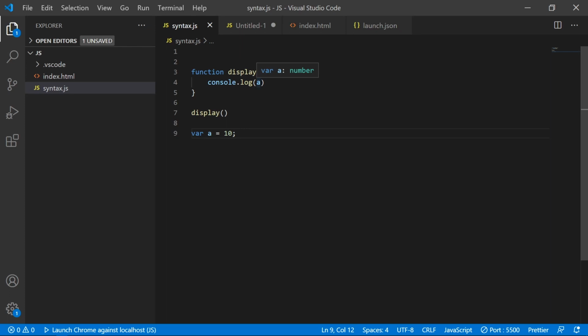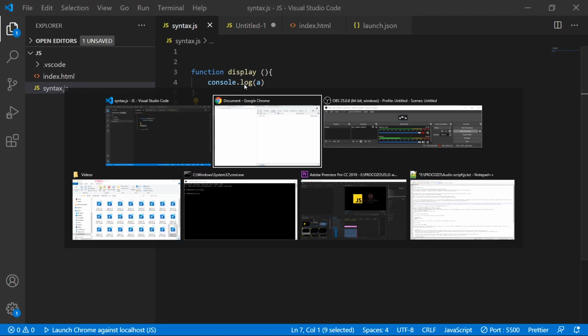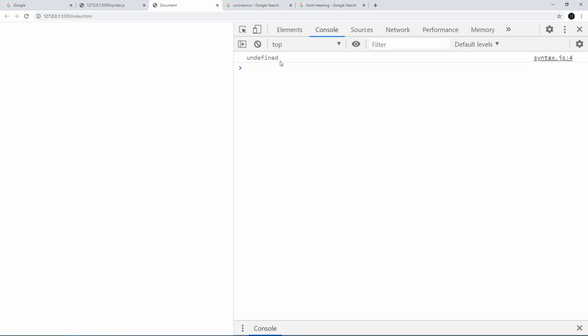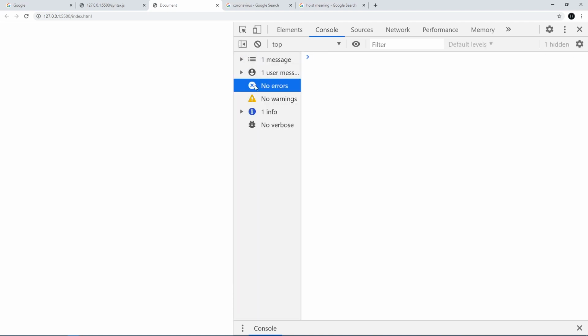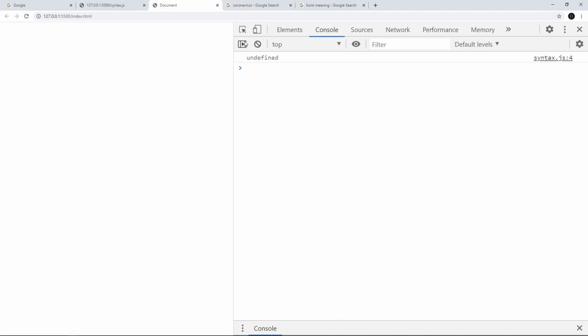A is nothing but a variable which has not been declared and initialized with any value. So this function will wait for a and it should throw an error, right? Let me see what error I got. See, I got undefined. So nowhere am I getting an error, right? If I got an error, I would have got it here. But this is an info, not an error. Why?